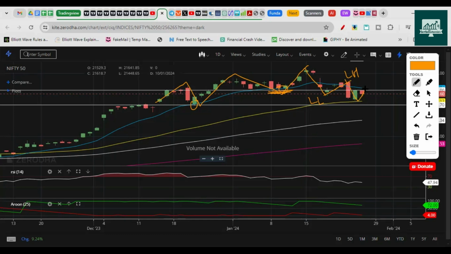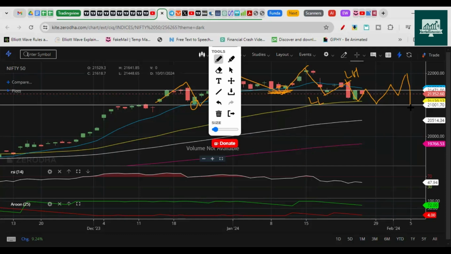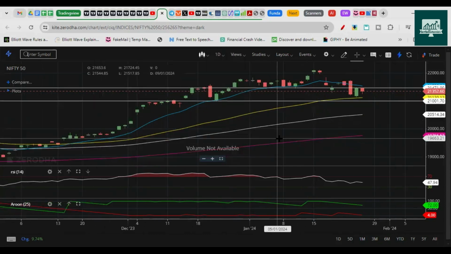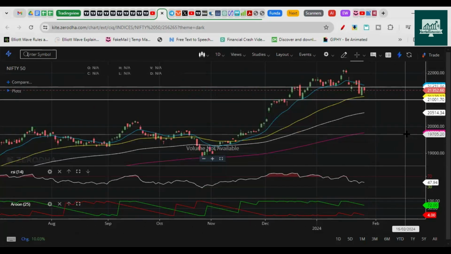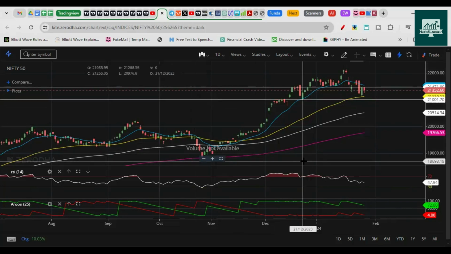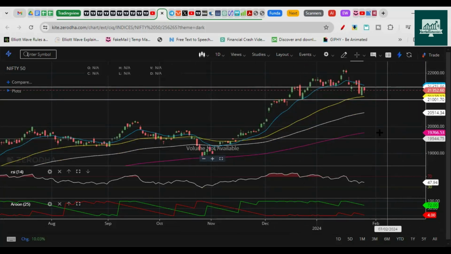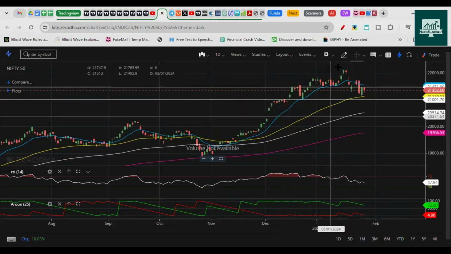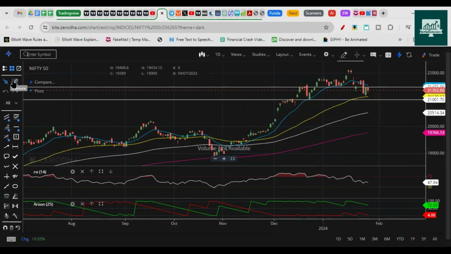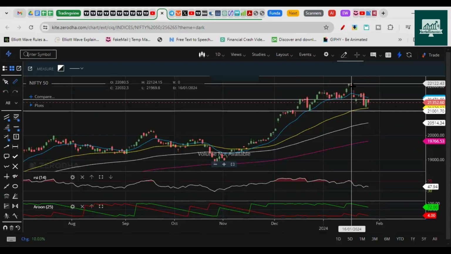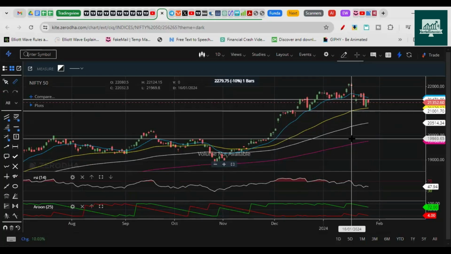Now, lower high, lower low formation can continue for a few days. Again we could come like this, and then a move can be expected towards the 200 EMA. That's what we discussed last week as well. The 200 EMA is coming near 19,700. With Fibonacci, we are getting 19,400. So somewhere close to those levels, we should have that correction. And we even talked that this correction is not a big deal, and this is actually a healthy correction for us and for the markets.